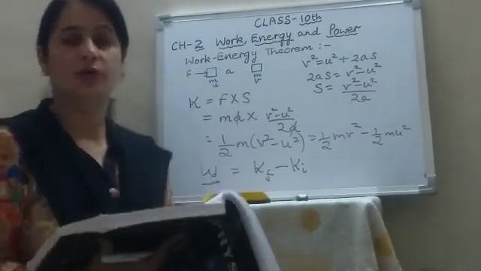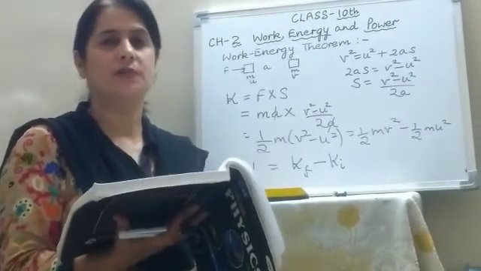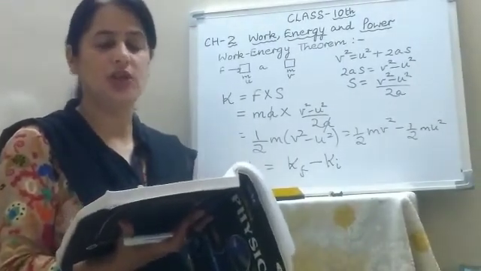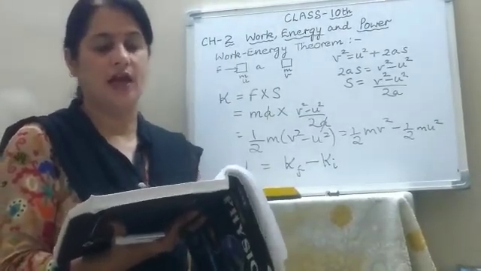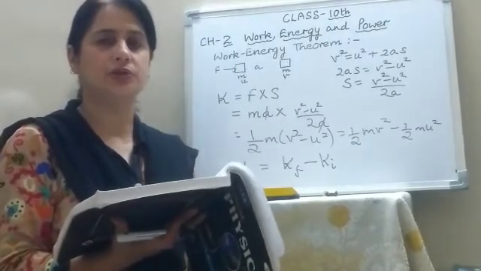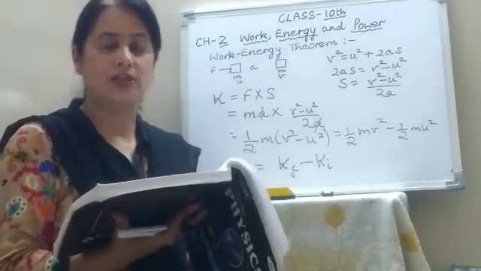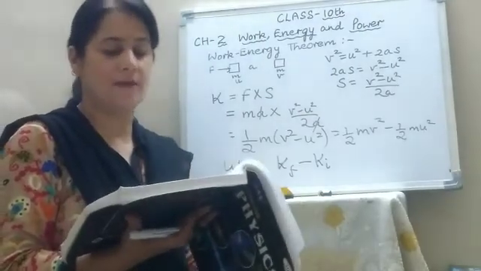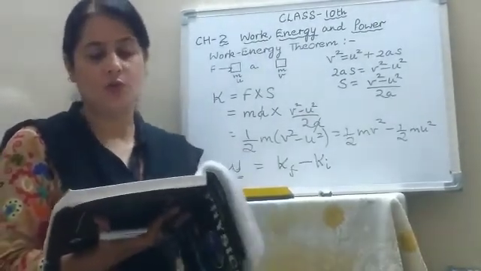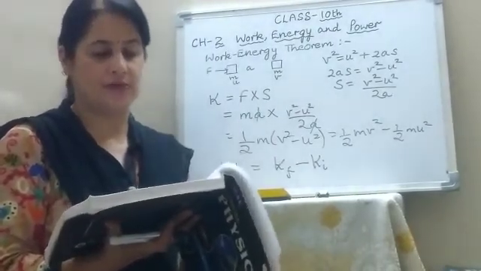So children, now you can distinguish between potential energy and kinetic energy. What is potential energy? The energy possessed by a body due to its changed position or changed size or shape is called potential energy. And the energy possessed by a body due to its motion is called kinetic energy. Now potential energy is equal to the work done in bringing the body to its changed state, while kinetic energy is equal to the work that a moving body can do before coming to rest.